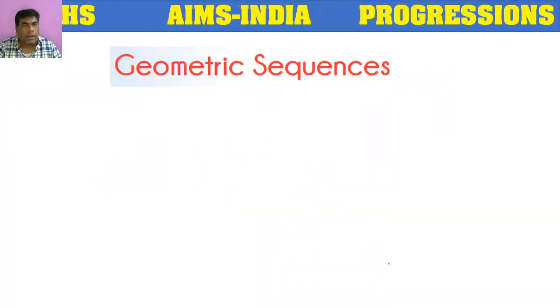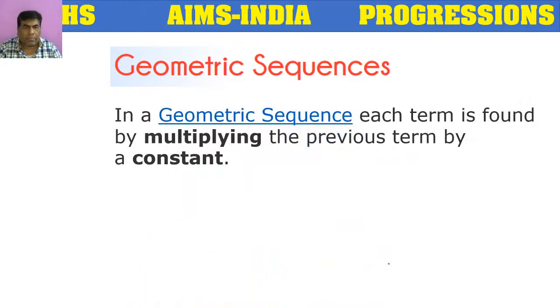Next. Like this, we also have one more sequence called geometric sequence. We are going to solve some questions after this topic. At that time, if you still have any doubt, that will be clarified. So geometric sequence: like arithmetic sequence, we have one more special kind of sequence called geometric sequence. In geometric sequence, each term is found by multiplying the previous term by a constant. In arithmetic sequence, we added a constant term, whereas in geometric sequence, we multiply with a constant term.